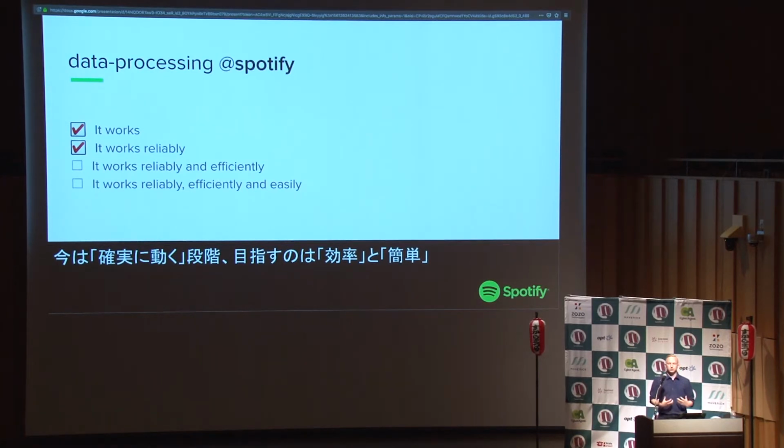But there are still two things where we are not really good. We're getting there, but we're not there quite yet. The first one is efficiency. How do you make sure that you're not wasting resources? You need a lot of compute to do data processing. That means that it's going to be expensive. That means that you need to have access to this compute somehow.